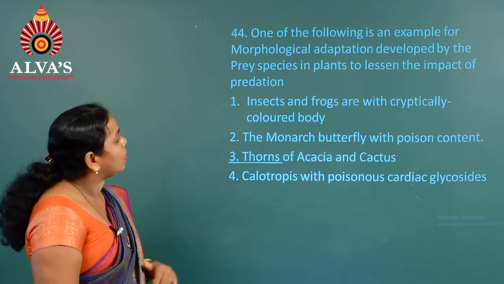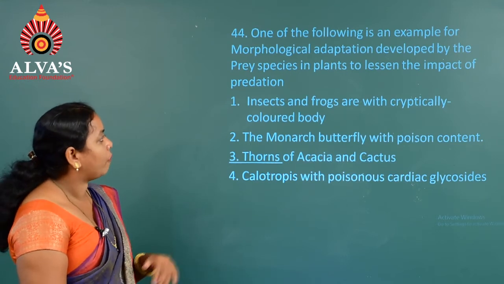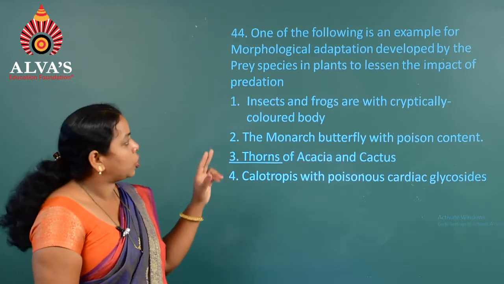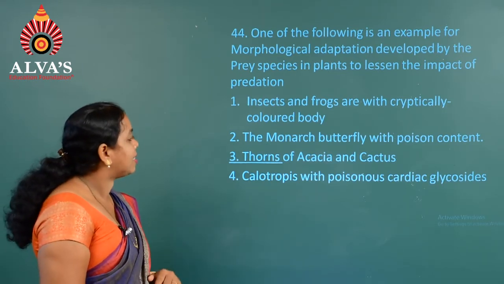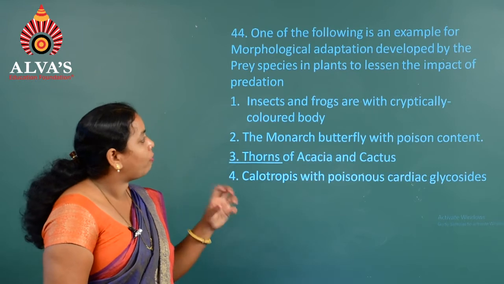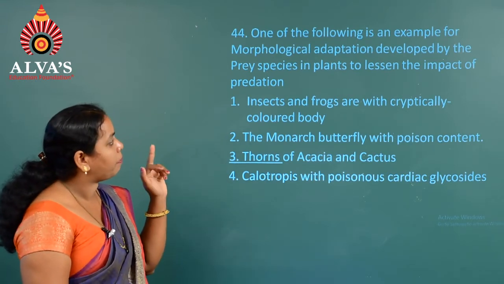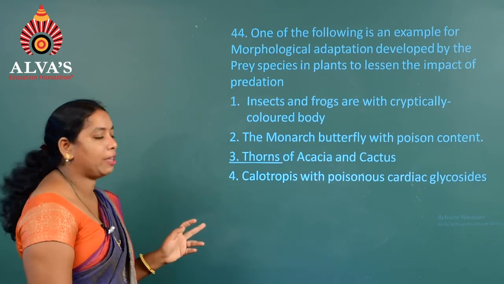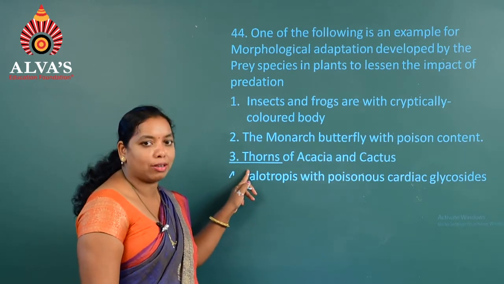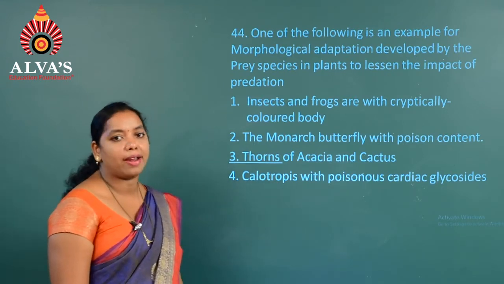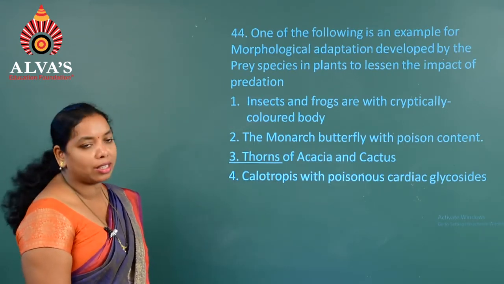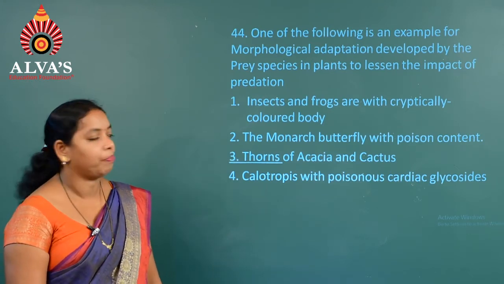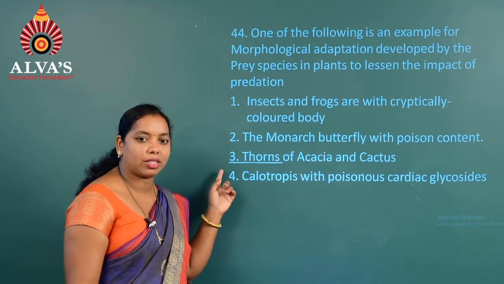So by going through all these 4 options, we can clearly see that based on the question asked, the related answer is the third one, because they asked about morphological adaptation developed by the prey species of plants to lessen the impact of predation. That's why the answer is the third one, thorns of acacia and cactus. If you say some other examples, it may be considered as physiological changes in the body. And the answer for question number 44 is the third option.